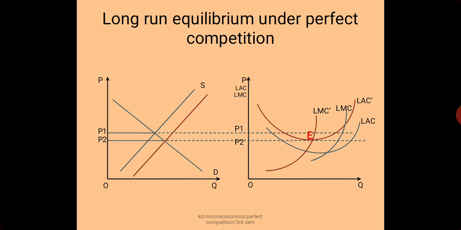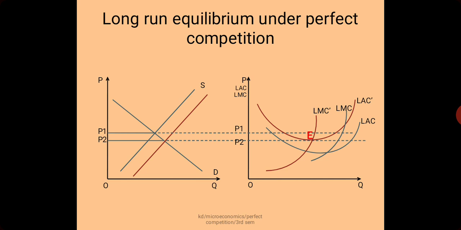So if no firm earns supernormal profit, other firms outside the market may not be attracted, and since no firms are incurring any loss, the firms within the industry may not have the intention to leave the market. So long run equilibrium may be denoted by the point E. From this diagram we can see that long run equilibrium is established at point E, and when all the individual firms are in equilibrium, the industry automatically becomes in equilibrium.